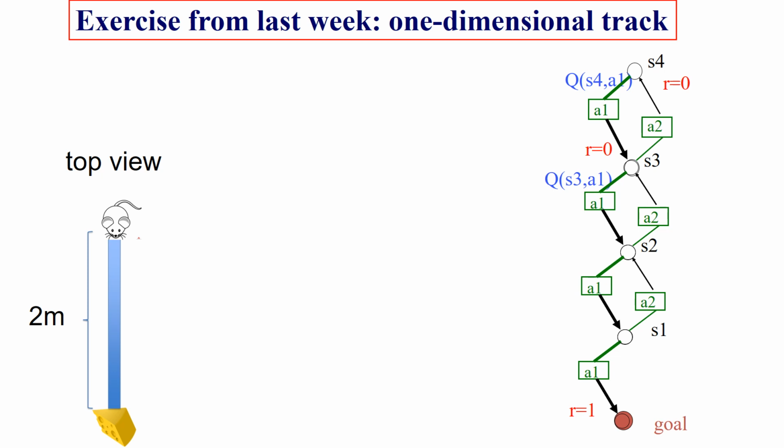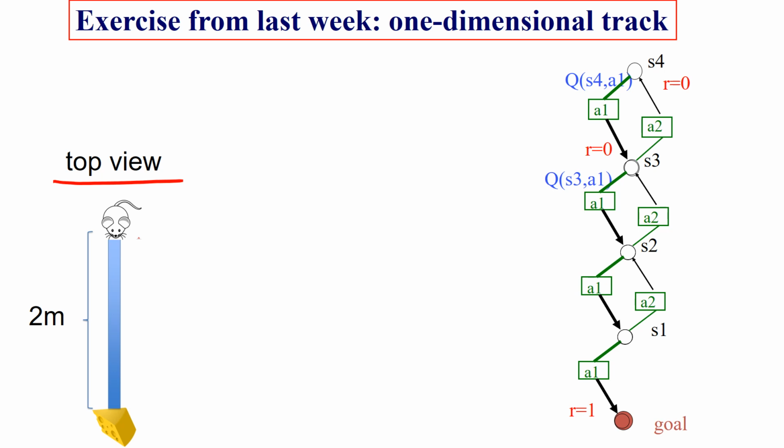Let's think of a mouse that searches for cheese in a one-dimensional corridor. So this mouse can walk around, and at some point it may find the cheese. So the corridor is continuous. All problems in the real world are continuous because our world is continuous.